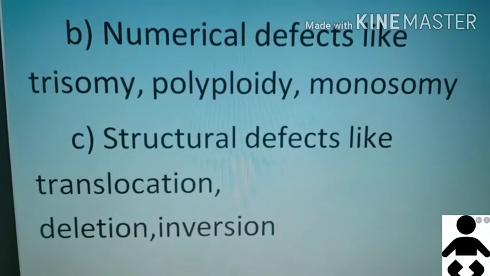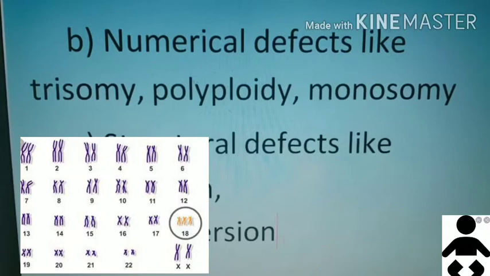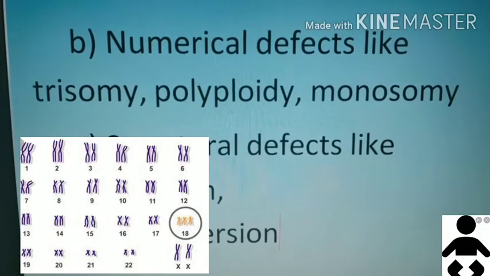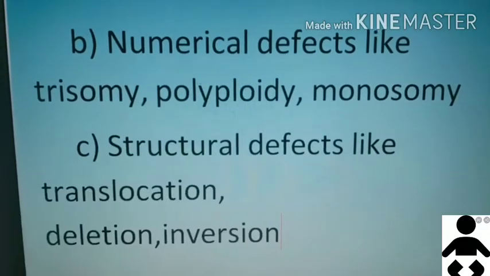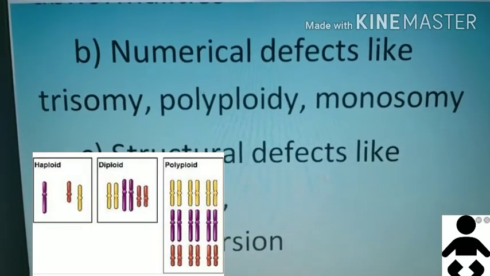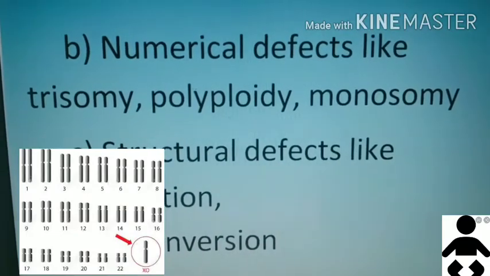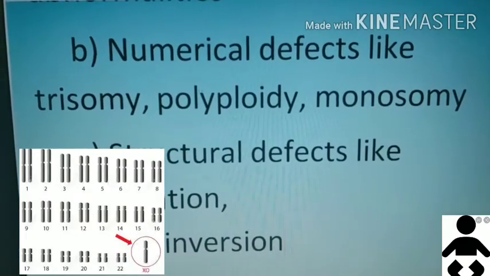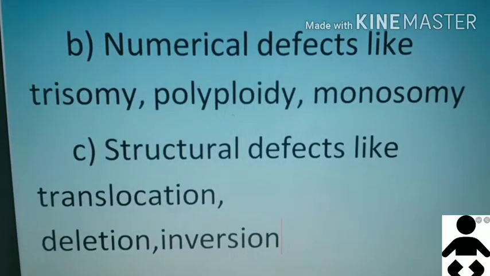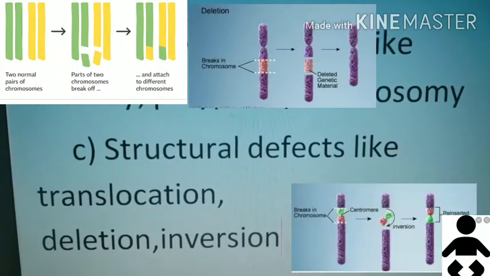Under genetic disorder, we have numerical defects like trisomy. Trisomy is the one in which there are 3 copies of chromosomes instead of 2. Then polyploidy. Polyploidy is the one in which there are more than 2 paired sets of chromosomes. Then monosomy. Monosomy is the presence of only one chromosome from a pair. Then structural defects are present like translocation, deletion and inversion.